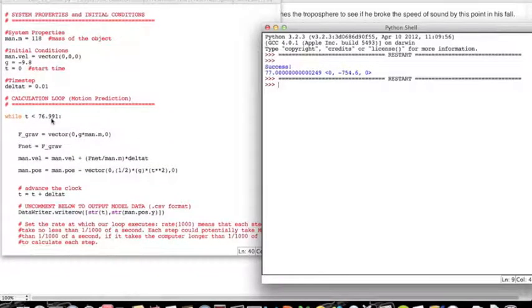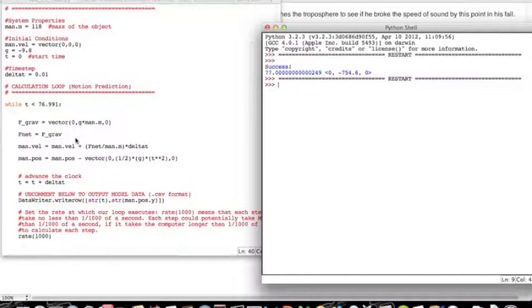I have my time, and the force due to gravity is the acceleration due to gravity times his mass, and the net force on him at this time is just the force of gravity. I'm excluding drag at this time because he's not reached the troposphere yet, where 99% of the atmosphere is below him, so he hasn't really got any force of drag yet.